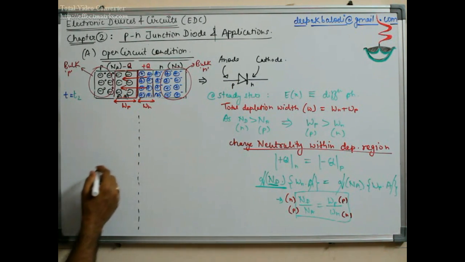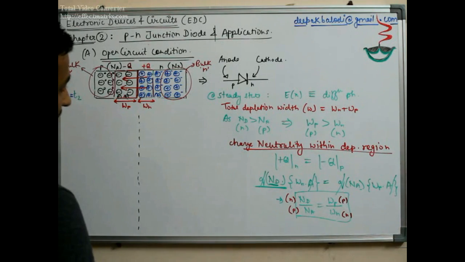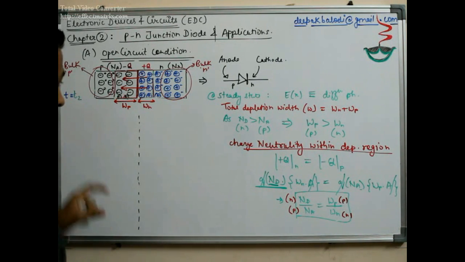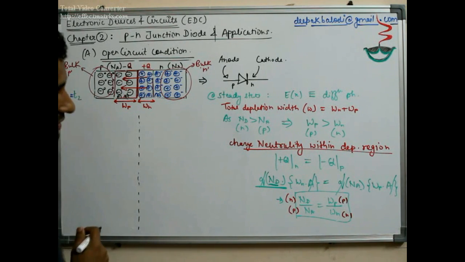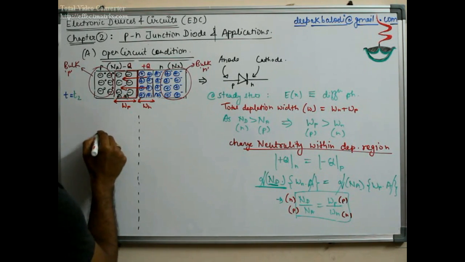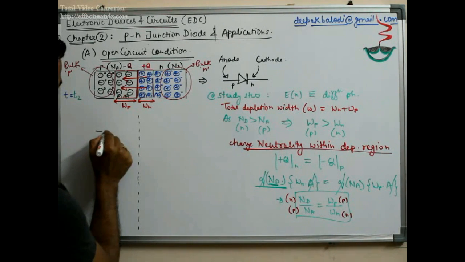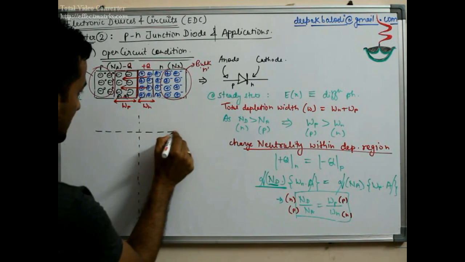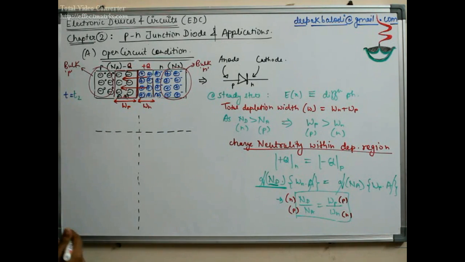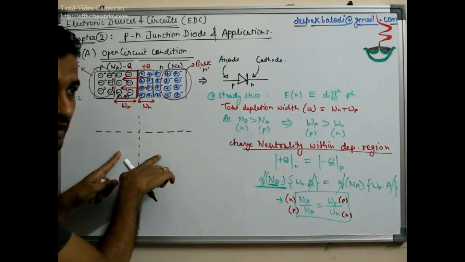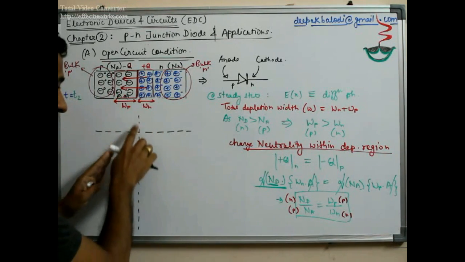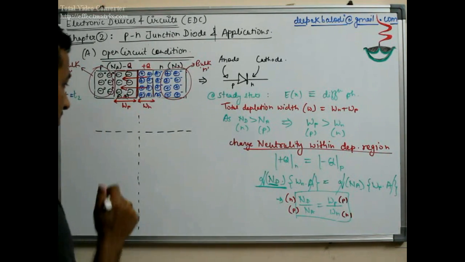So when things were isolated, this is the P side, and on the P side, this is the intrinsic level, same on both sides, because we are assuming, but they are not joined for the energy band diagram. Here I have shown them joined, but please assume that both are still separated.